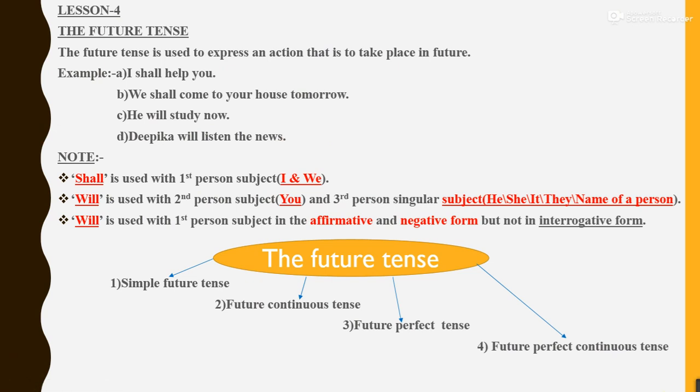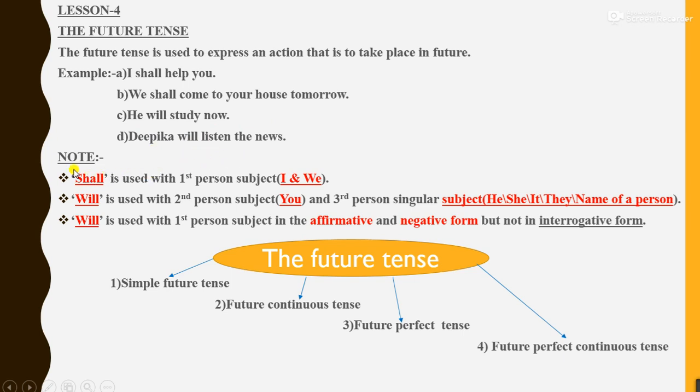Today, we are going to study lesson 4, that is the future tense. The future tense is used to express an action that is to take place in future. For example, I shall help you. We shall come to your house tomorrow. He will study now. Deepika will listen the news.